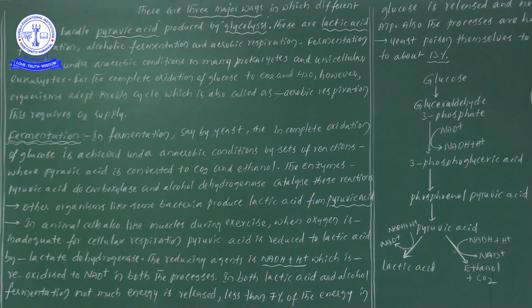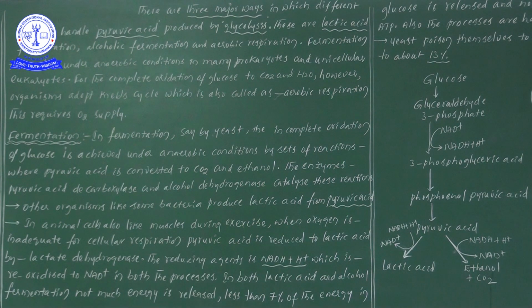Anaerobic conditions means there will not be oxygen present; it occurs in the absence of oxygen. So there will not be a complete oxidation of glucose, there will be an incomplete oxidation of glucose.